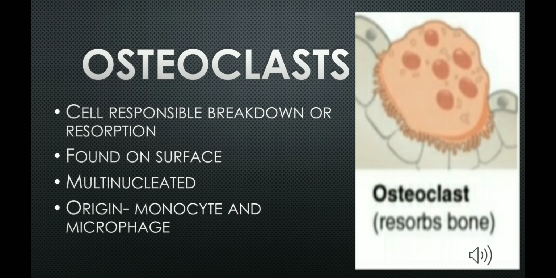Osteoclasts are mostly found on the surface of the bone. These cells are multinucleated and originate from monocytes and macrophages. Osteoclasts along with osteoblasts help in the reshaping of the bone. Osteoclasts are responsible for bone resorption and osteoblasts for the formation of new bone, and these two act simultaneously, resulting in the reshaping of the bone.